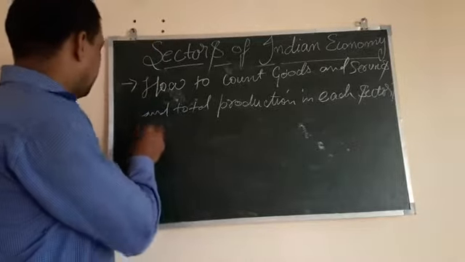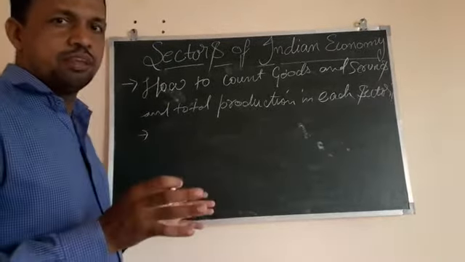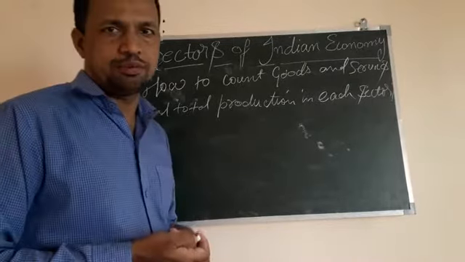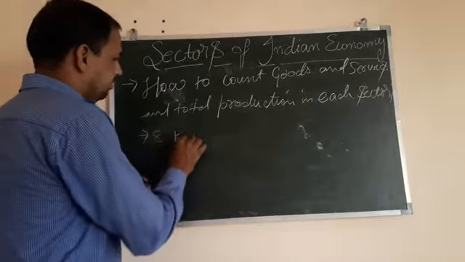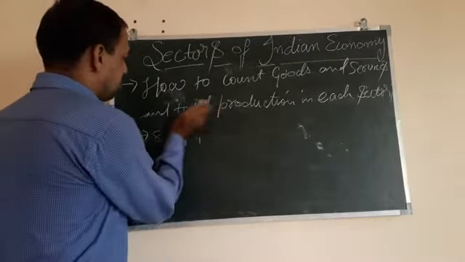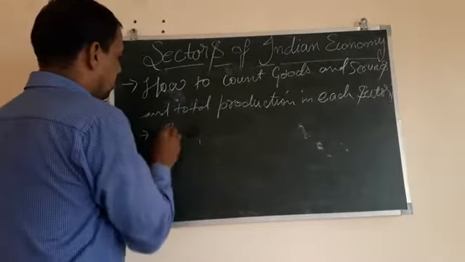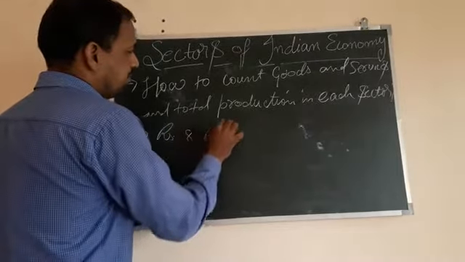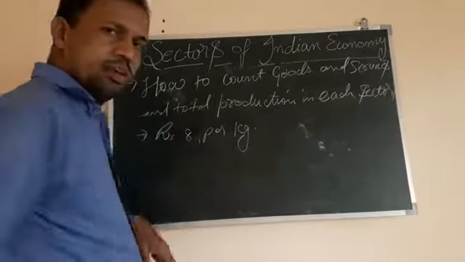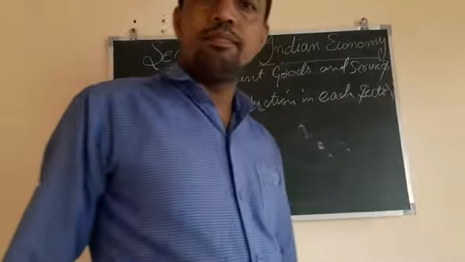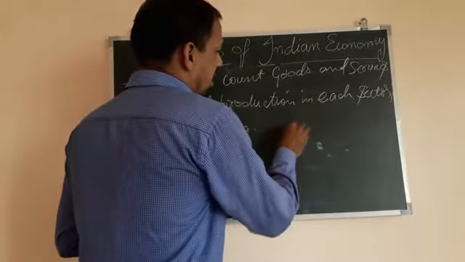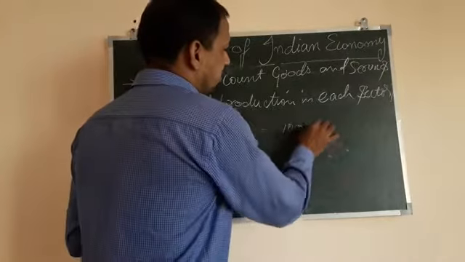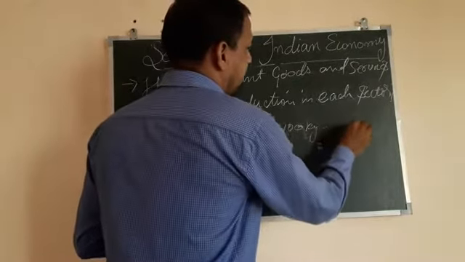For example, take a farmer who is selling his wheat at rupees 8 per kg. One kg is sold for 8 rupees, and if he sells 100 kg, then he gets 800 rupees.